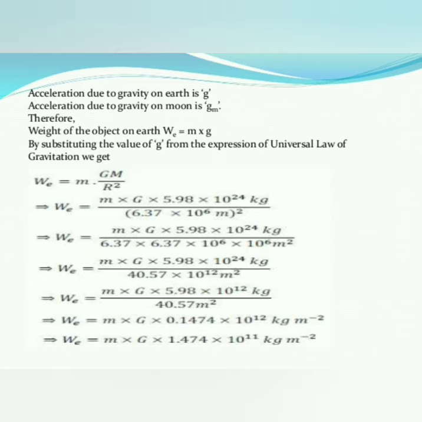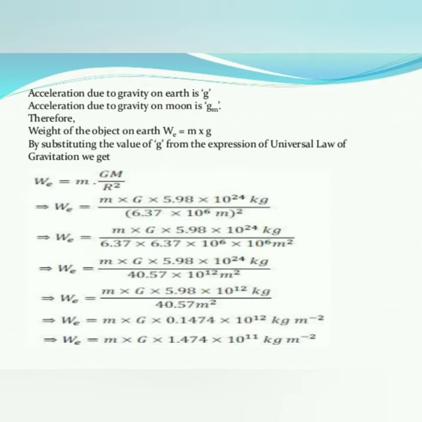So the next step is WE is equal to m into G into 5.98 into 10 to the power of 24 kg, and after multiplying 6.37 into 6.37 we get 40.57 into, and the powers are added since the base is the same, according to the mathematical rule. So that is 10 to the power of 6 plus 6 is equal to 12 meter square.